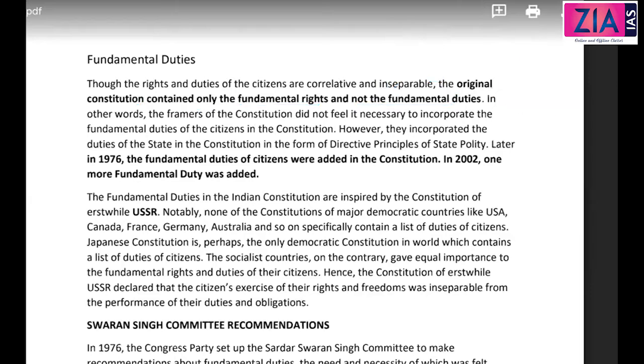Okay, so later in 1976, which constitutional amendment act? The 42nd Amendment added the fundamental duties in the constitution. And in 2002, one more fundamental duty was added. So here it was 10. Guys, you can take down this.